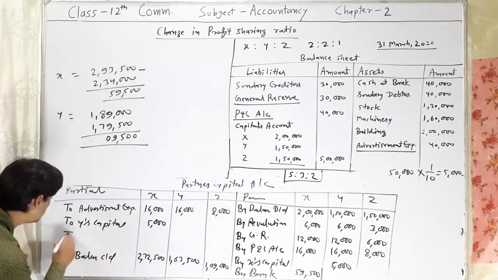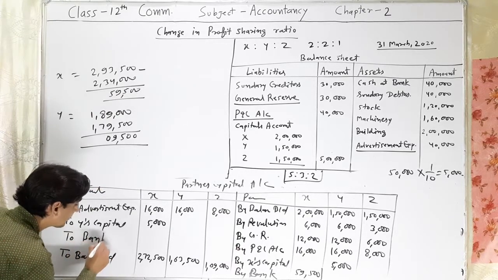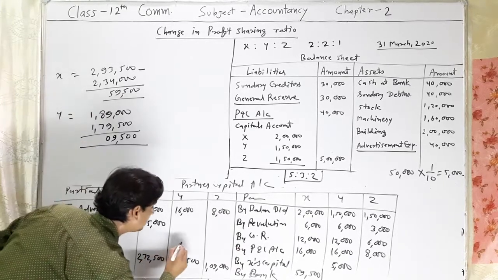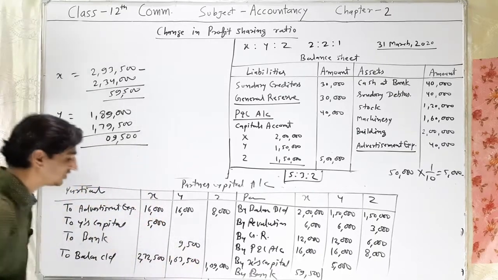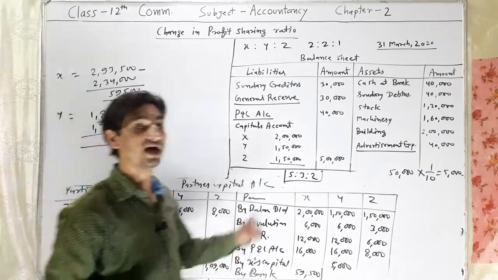So we will write here to bank, 9,500 withdrawn by Y.